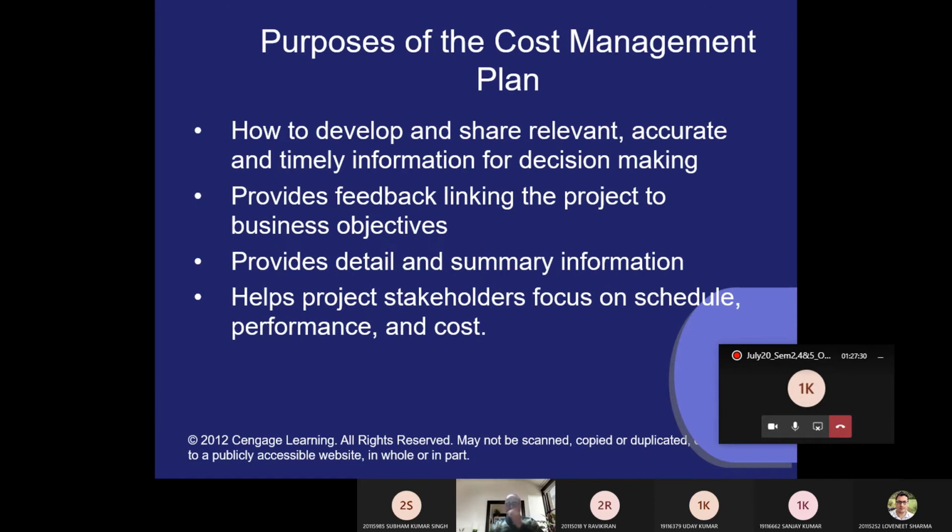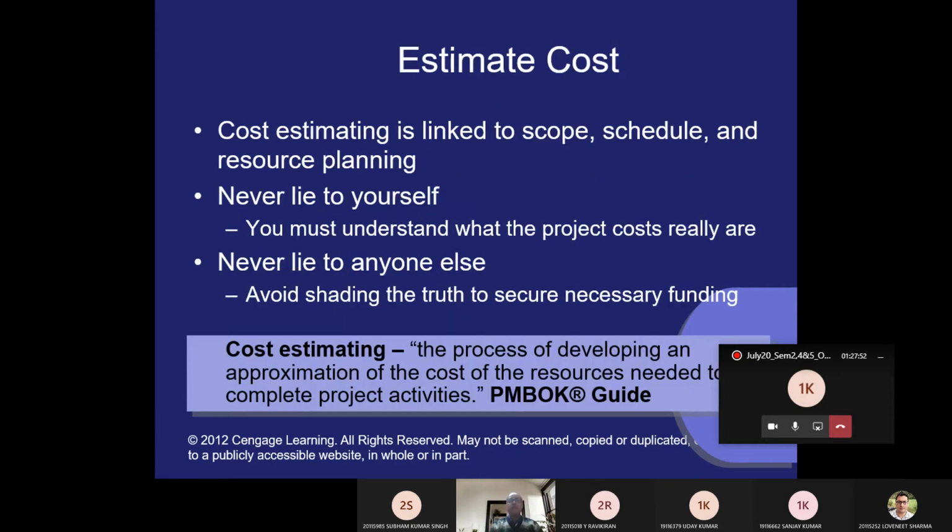Now, the purpose of the cost management plan is to develop and share relevant, accurate, and timely information for decision making. It provides the feedback linking the project to business objectives. It helps the project stakeholders focus on schedule, performance, and the cost. Therefore, we have to go with the budgeting.